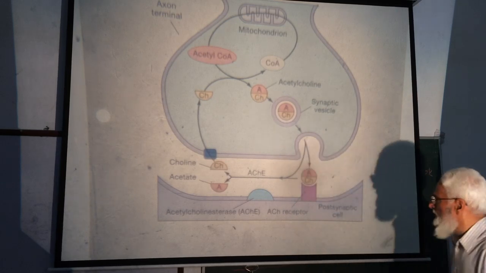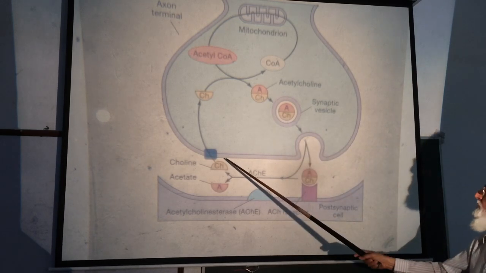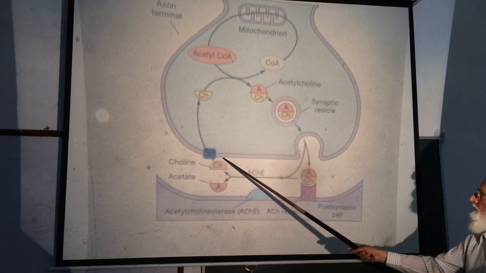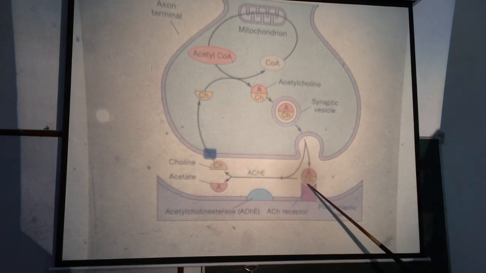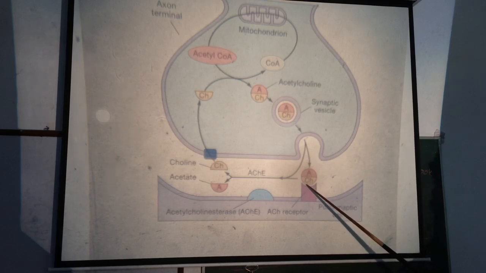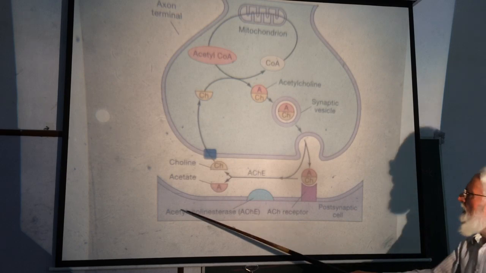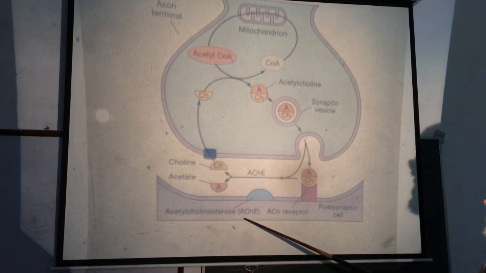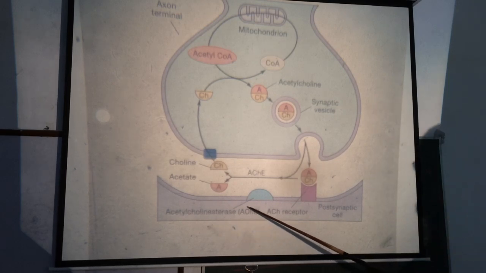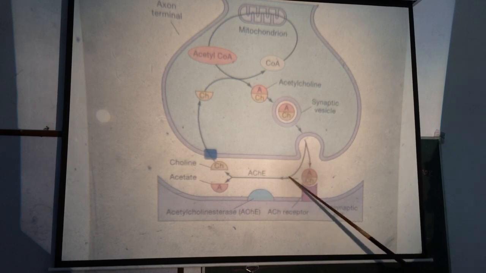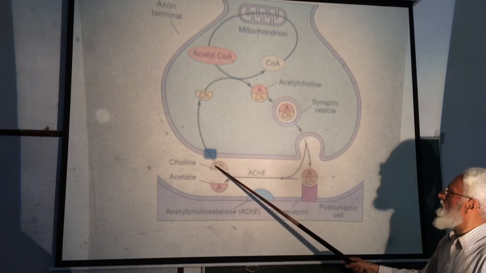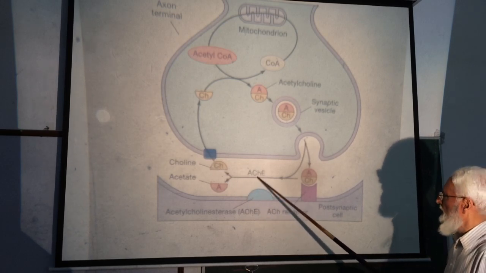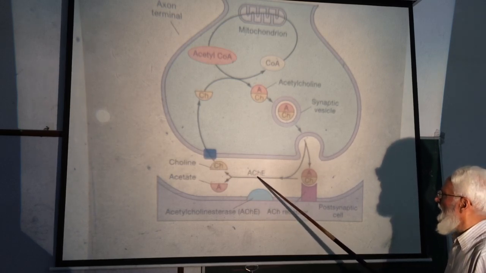So when there is rupture of the vesicles to release acetylcholine, acetylcholine binds with the receptors for a few milliseconds, and then the enzyme acetylcholine esterase breaks down acetylcholine into acetate and choline.